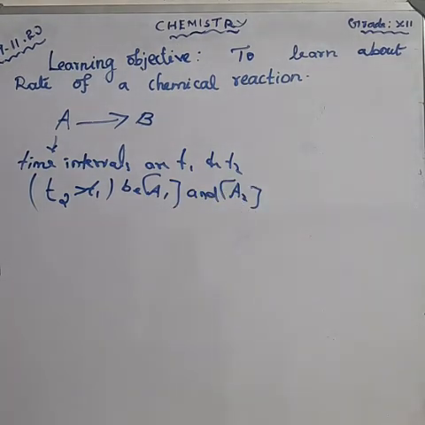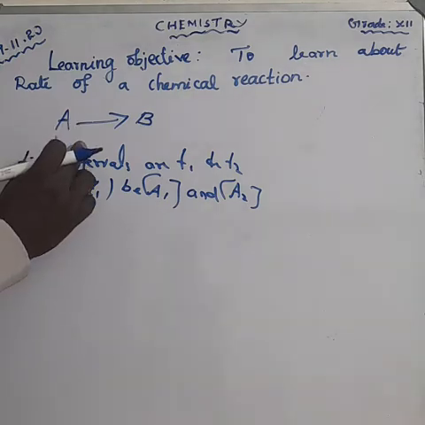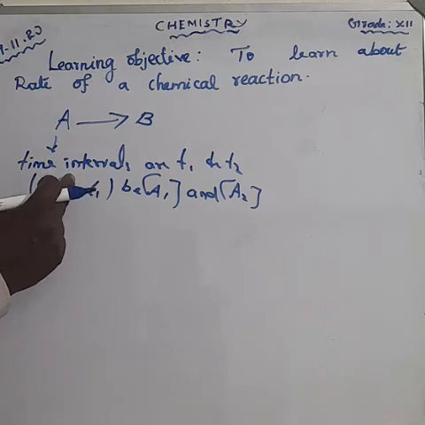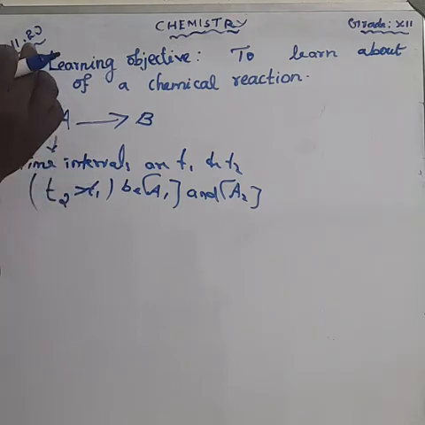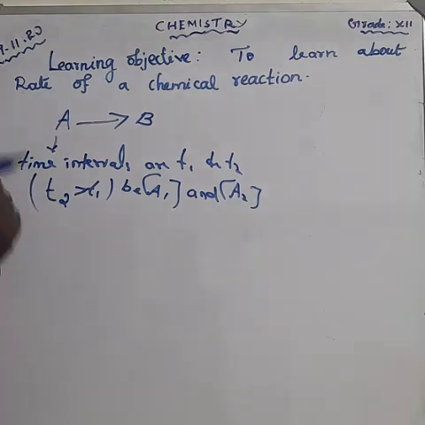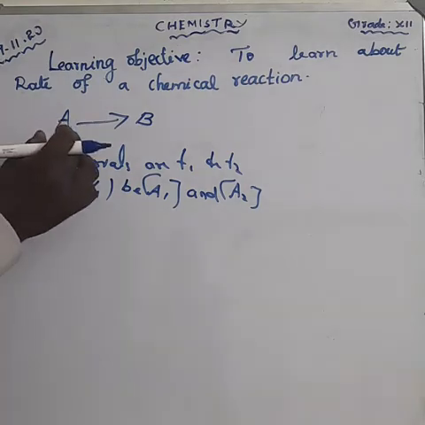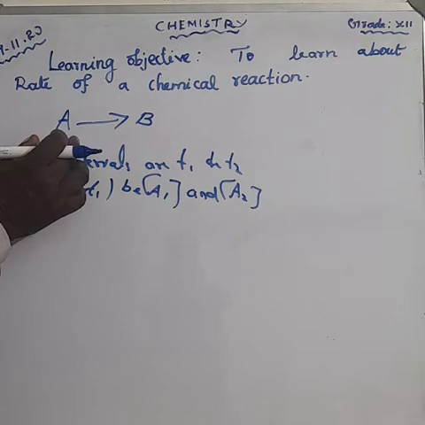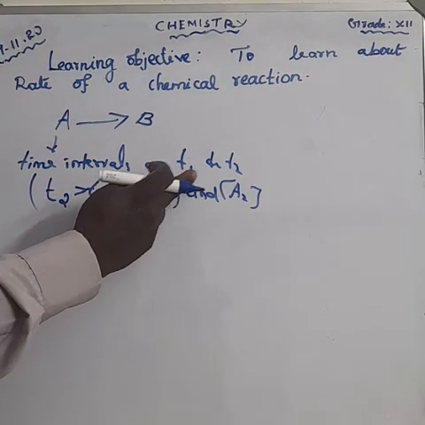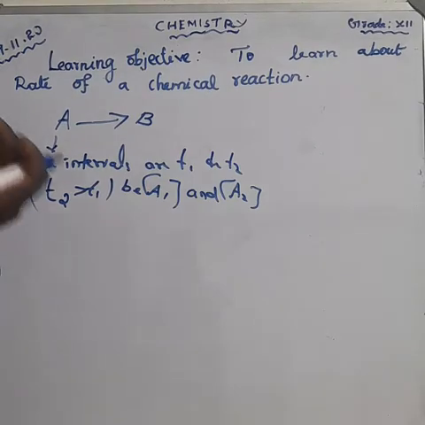The concentration of the reactant A can be measured at two different times, T1 and T2, where T2 is greater than T1.